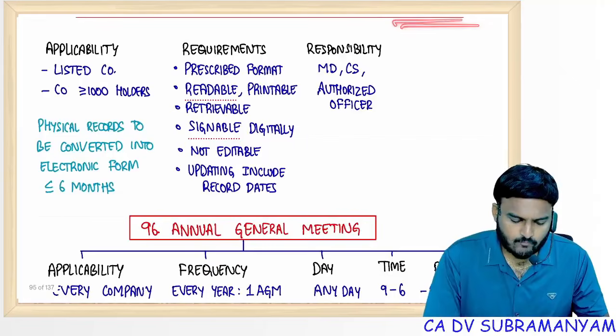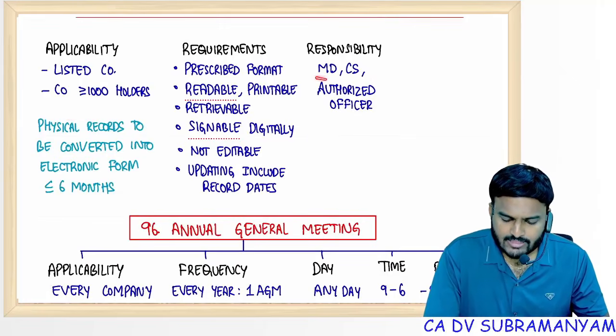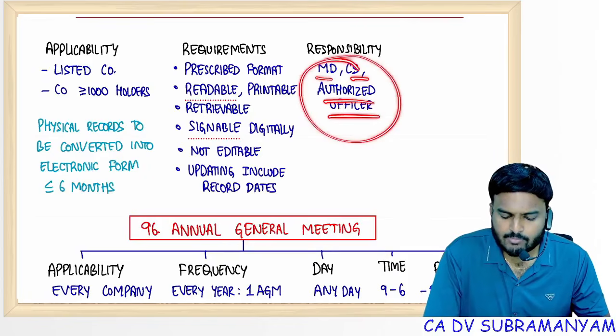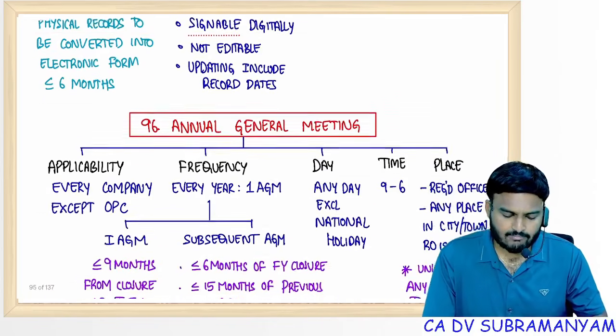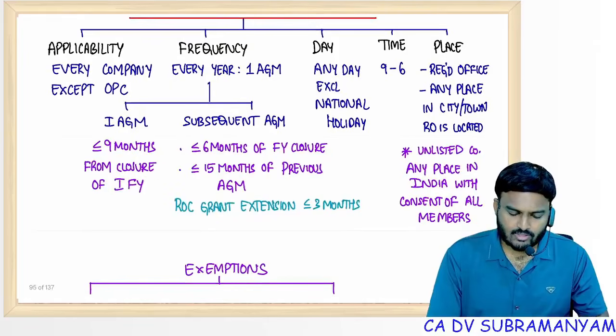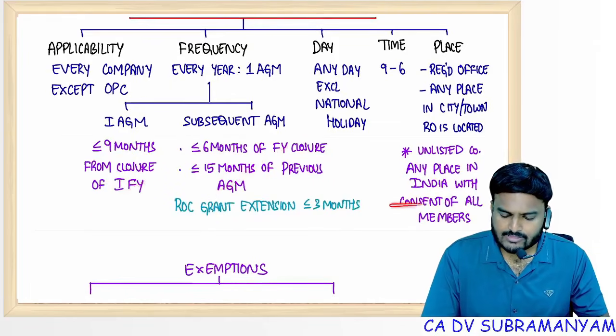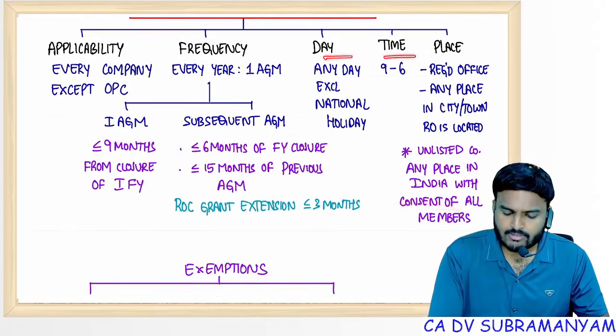Documents in electronic form. Responsibility, you have to see. MD, CS, authorized officer: these people are responsible for section 120 compliance. 96 already covered. 9 months, 6 months, 15 months. So time, day, place also covered.